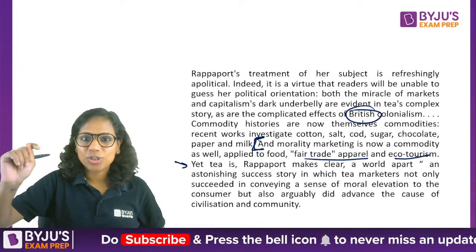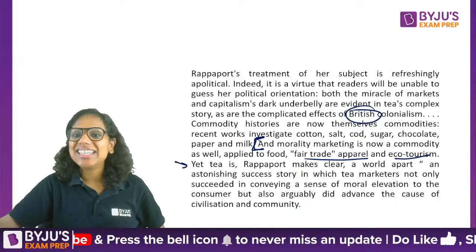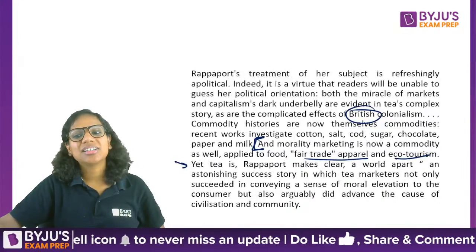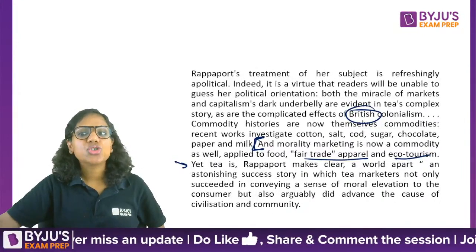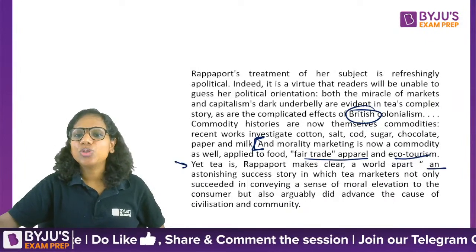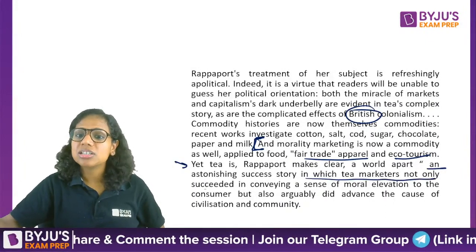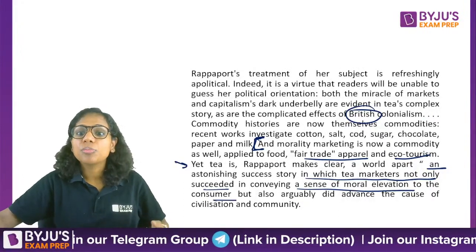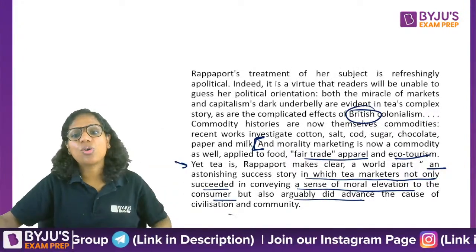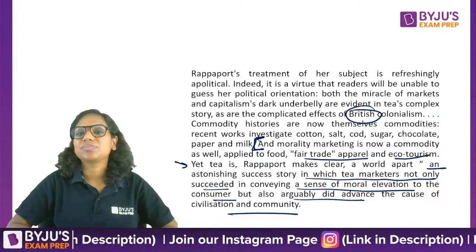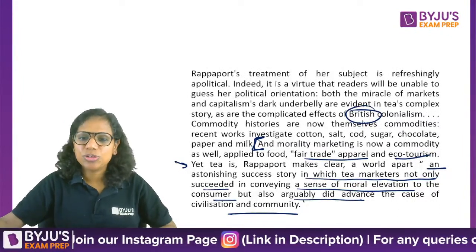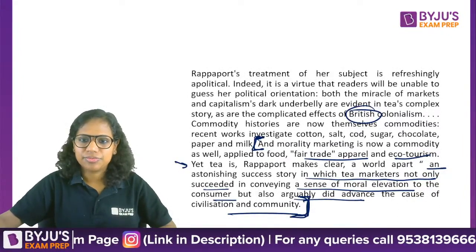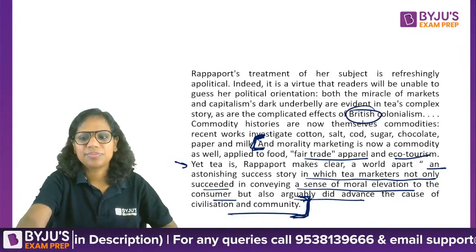Yet tea, Rappaport makes clear, is a world apart. An astonishing success story in which tea marketers not only succeeded in conveying a sense of moral elevation to the consumer, but also arguably did advance the cause of civilization and community. Your answer has to be based on this part from here to here.